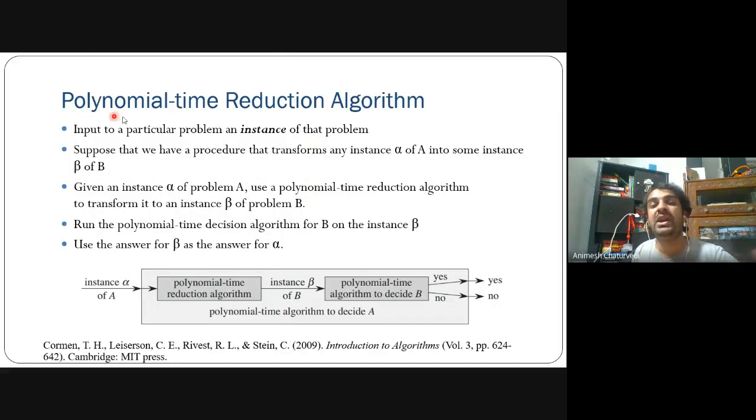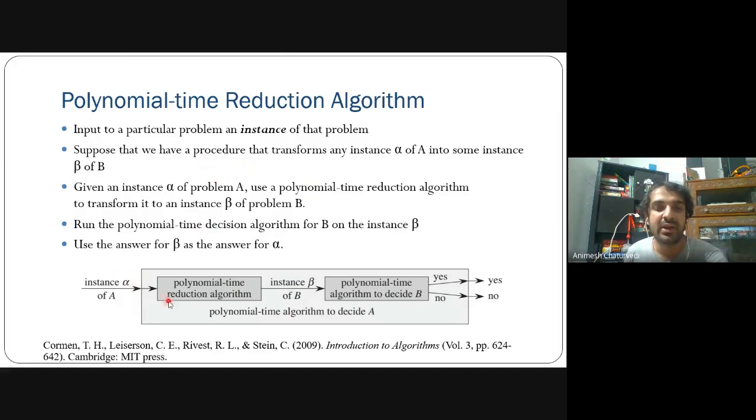Then the polynomial time reduction algorithm. So what is the polynomial time reduction algorithm? Suppose you have some instance inputs for a particular problem. Then you want the problem to be reduced. You have some algorithm developed, you have written some code for that algorithm, and you want to make a larger code, meaning you want to solve an even more difficult problem. So you want to use the existing code and make larger code with that. So what is that?